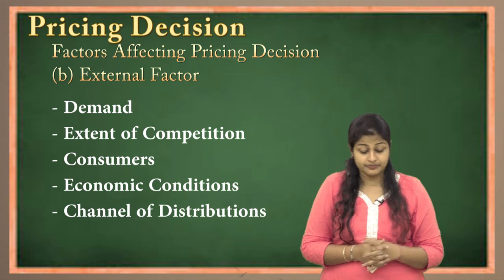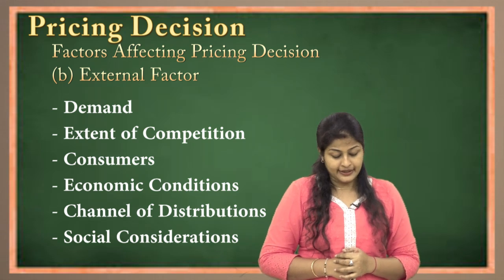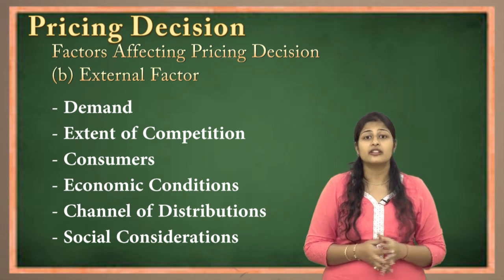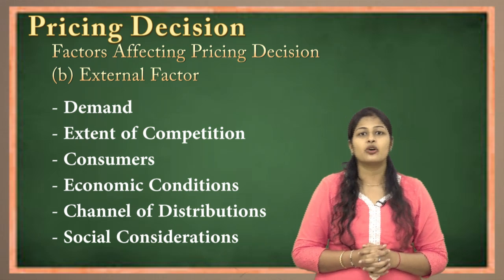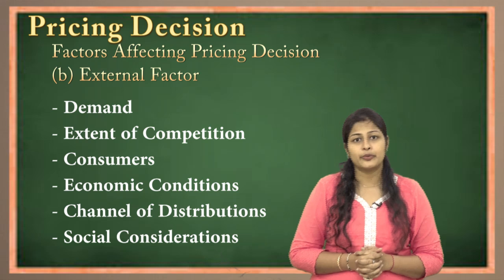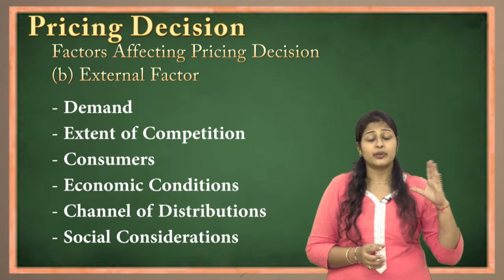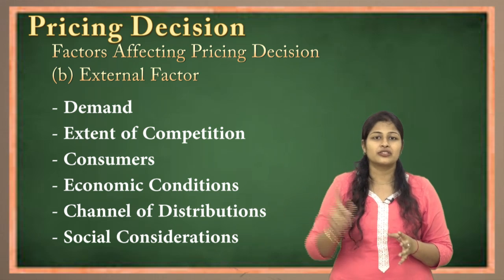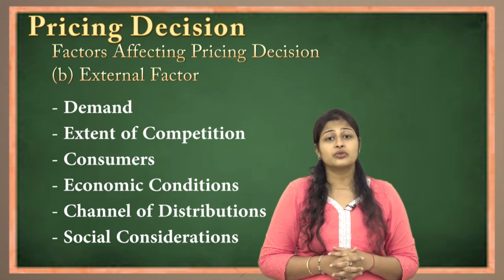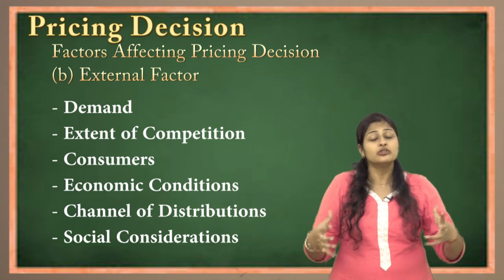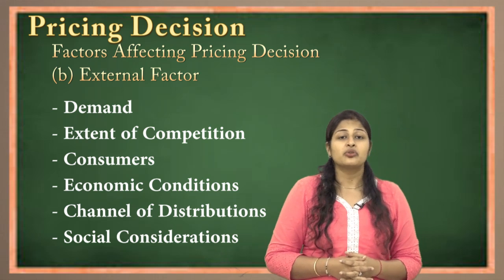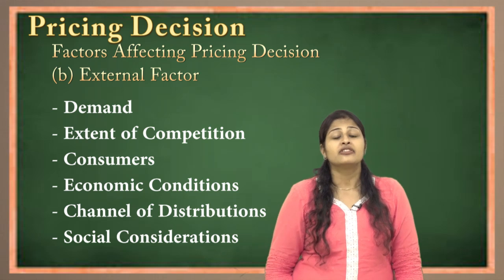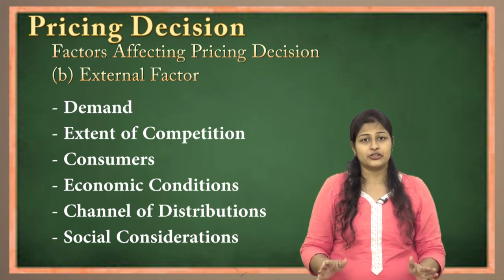Last is social consideration. Nowadays the customer is very much interested in the social work that the organization does. For example, Procter and Gamble products, P&G products. When they promote their product, whenever a customer buys a product, 1 rupee of that product goes towards Shiksha. Shiksha is an NGO which helps to educate the female child. So that's why even consumers are taking more interest in buying these kinds of products, so that indirectly they are helping in the upliftment of society. So these are the factors affecting the pricing decision.